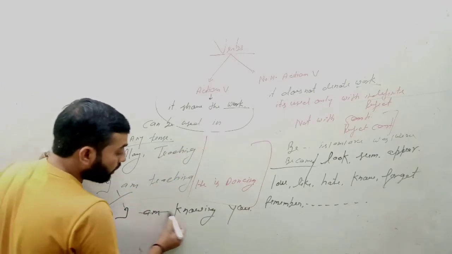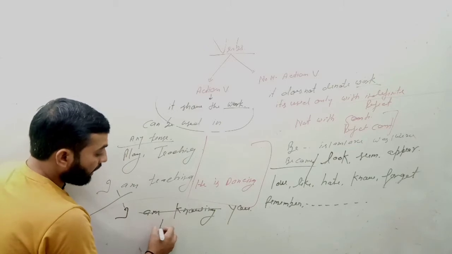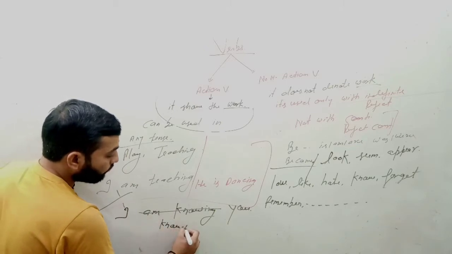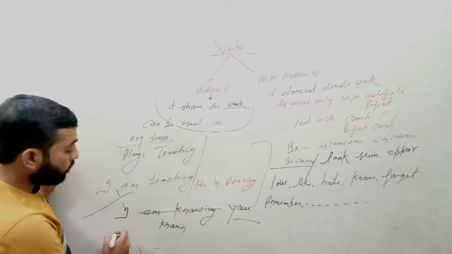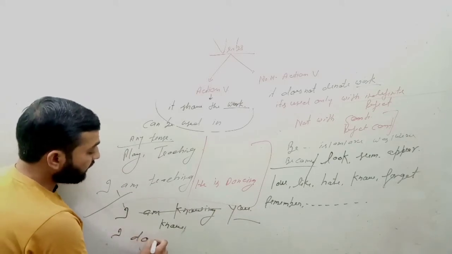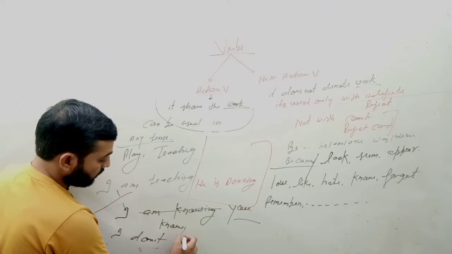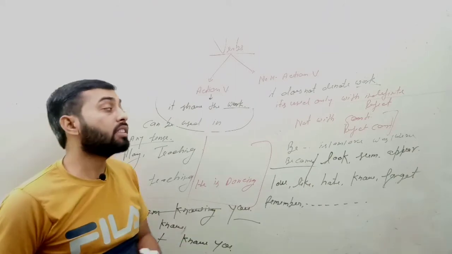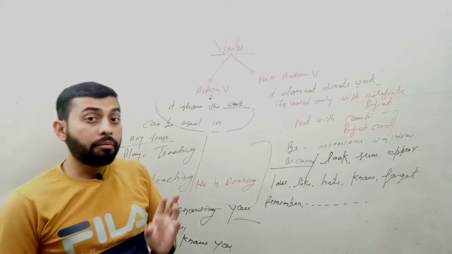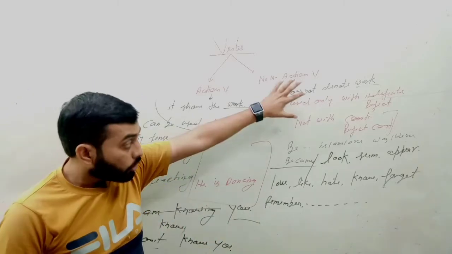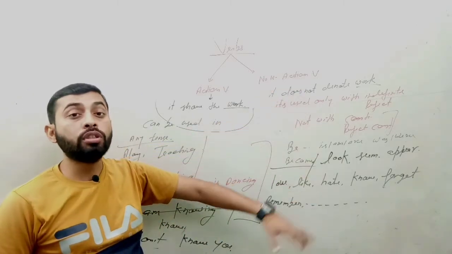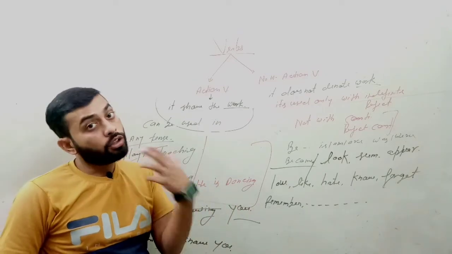So we have to cut knowing. You have to say I know you. If you know, you can say I know you, and if you don't know, I don't know you. Here it does not tell the work. But some of the verbs can be action verbs as well as non-action verbs. Those non-action verbs are used as action verbs also.